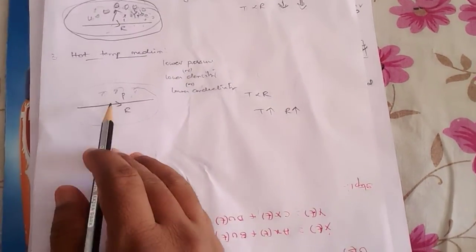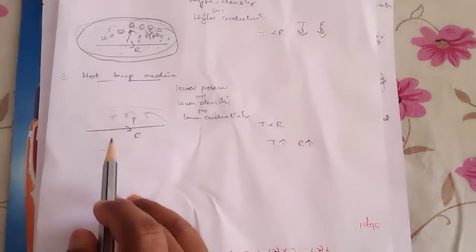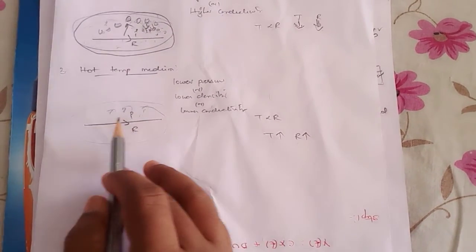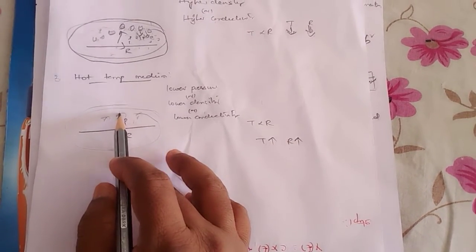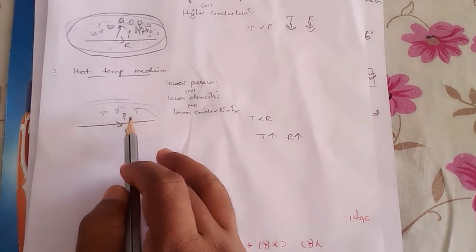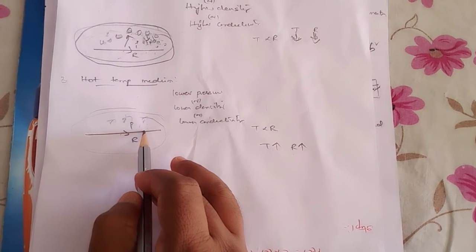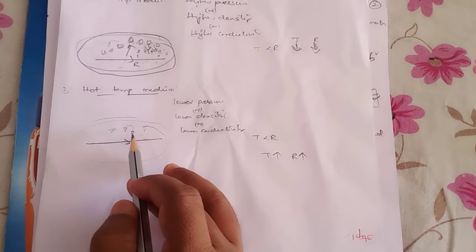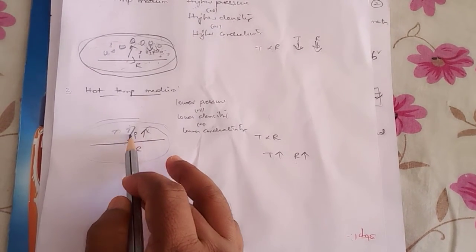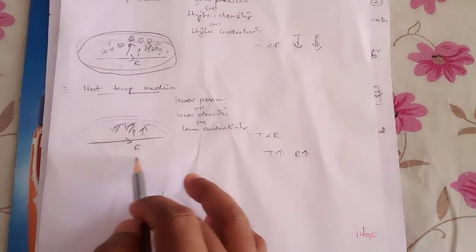Coming to the third case, the hot temperature medium. Let us consider the same electric conductor. Whenever electricity is passing through the conductor, which is covered with a hot temperature medium, the conductor starts giving out energy in the form of heat. Already we have learned Q equals I squared R T. Whatever heat is generated is transferred to the air as the medium we are considering.